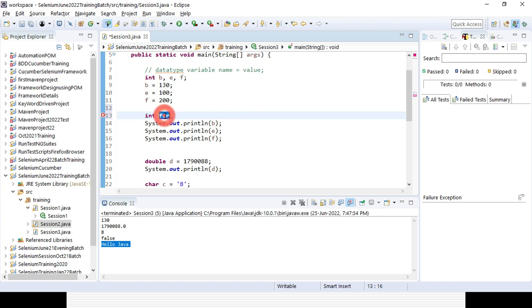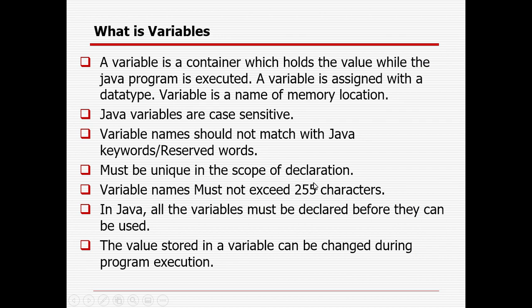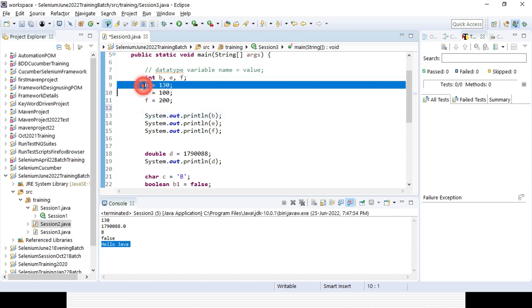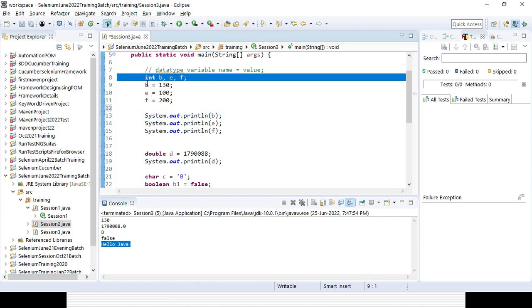Suppose you want to declare something called int float. Float is a reserved keyword. In Java some reserved keywords are there: while, do while, if, else, switch, method, and so on, whatever is already there. But you can use float one, that is not a reserved word. You can see no warning. So that is the way you need to work. You cannot use anything which is reserved in Java. Variable name must not exceed 250 characters, you need to remember. In Java all variables must be declared before they can be used. That is a very important point. Suppose I am declaring the variable first, and after that I am using it here.